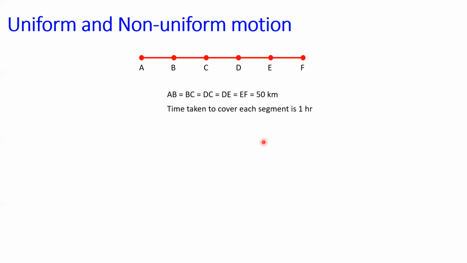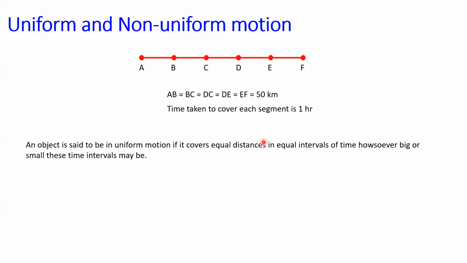Now the car is starting from A and to reach the point B, that is to cover that 50 kilometer, it takes 1 hour. Between B and C, we got a bus stand. So the traffic is heavy. Because of this heavy traffic, the car cannot reach the point C in 1 hour. Now the distance is going to be same, but the time taken will be greater than 1 hour.